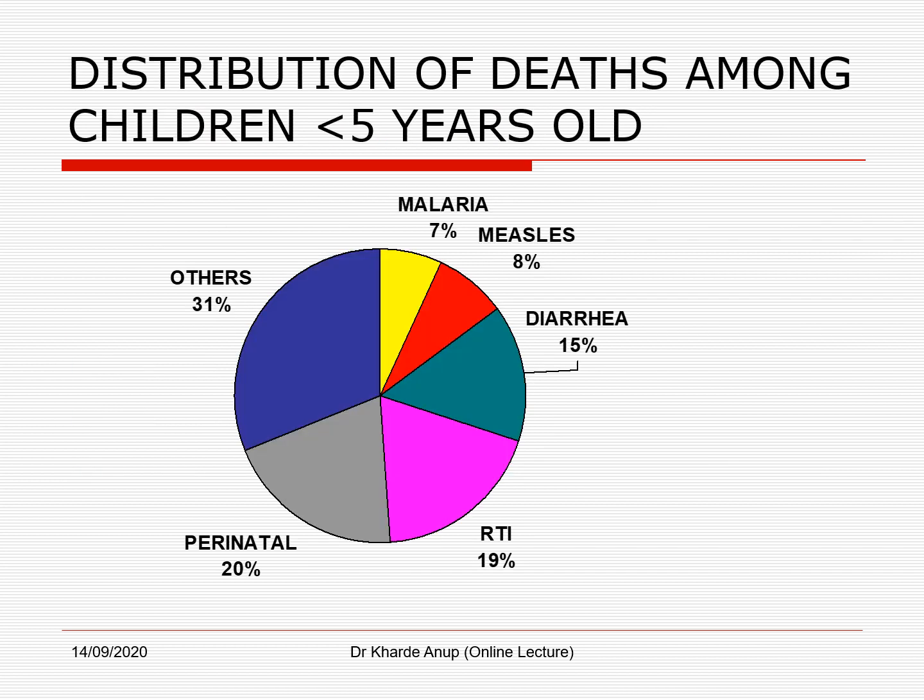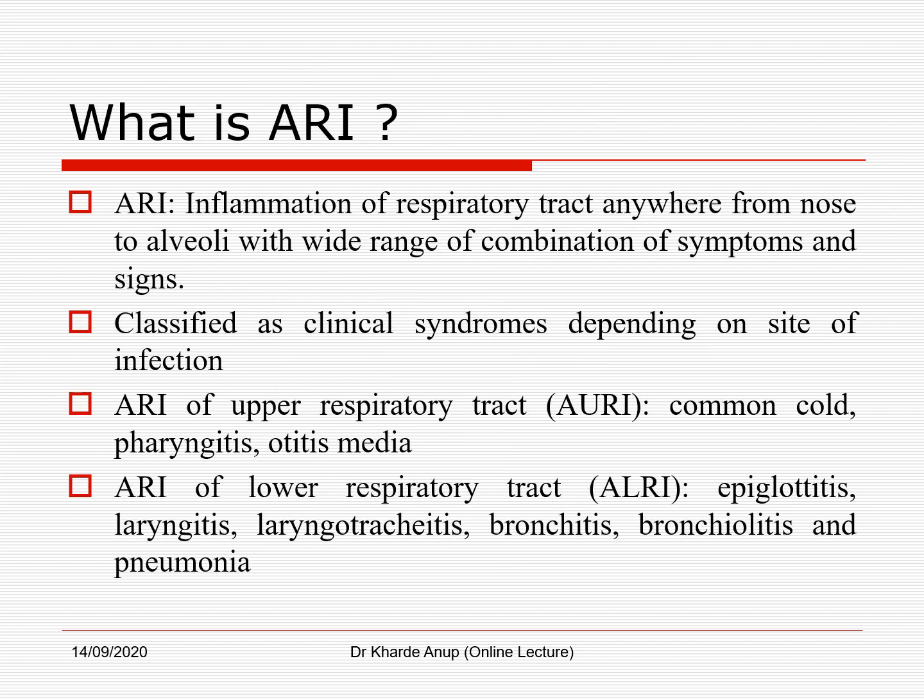So this is the pie chart showing the distribution of deaths among children under 5 years of age. Respiratory tract infections are the most common human ailment, which cause substantial morbidity and mortality in under 5 children and in elders. On an average, children below 5 years of age suffer about 5 episodes of acute respiratory infection per year. What is ARI? ARI is an inflammation of the respiratory tract anywhere from the nose to the alveoli with a wide range of combinations of symptoms and signs.